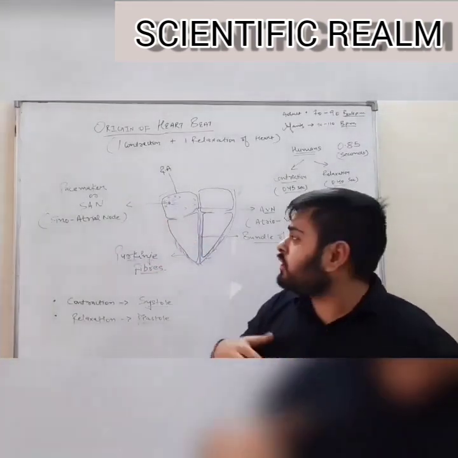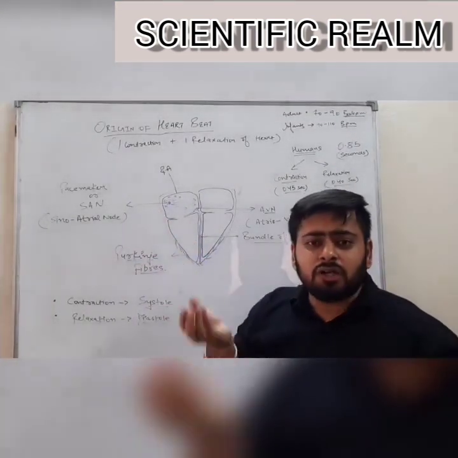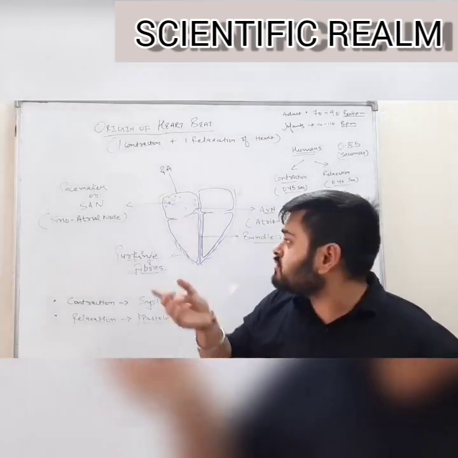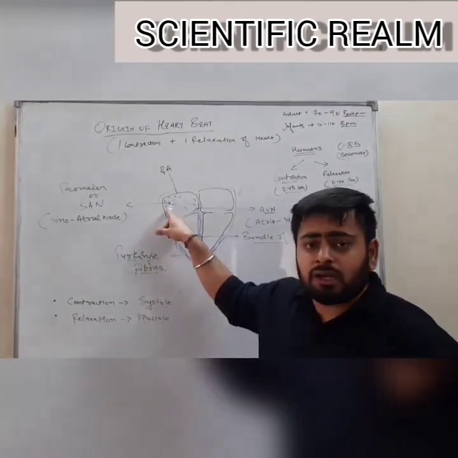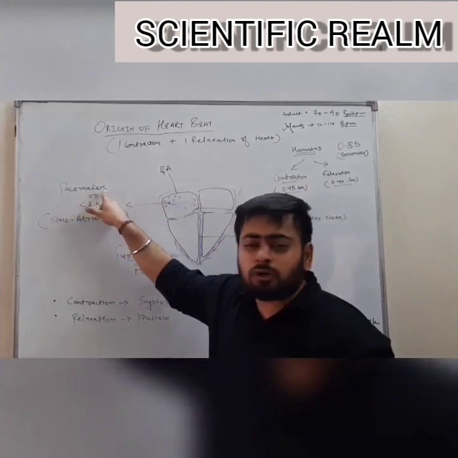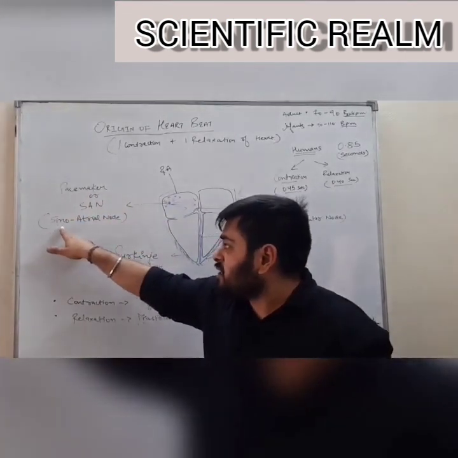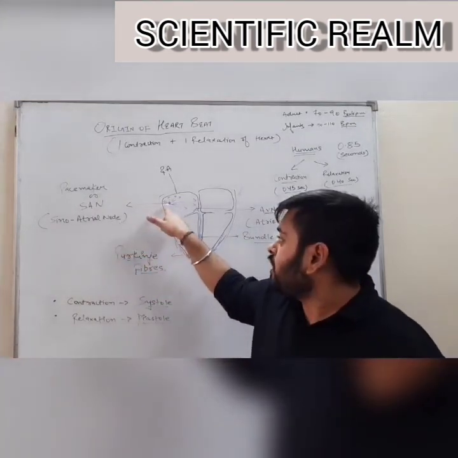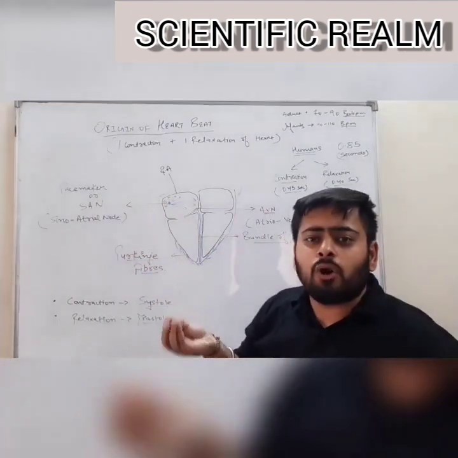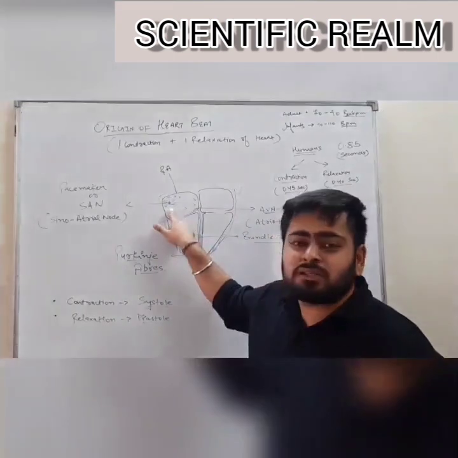After polarization or depolarization, a nerve impulse generates in this area known as the pacemaker of the heart, or SAN, the sinoatrial node. It means this is the region where the heartbeat originates, or from where the heartbeat starts.